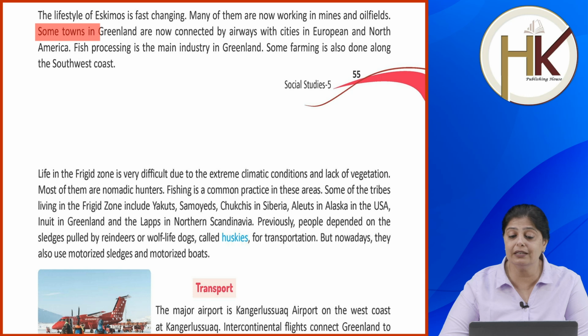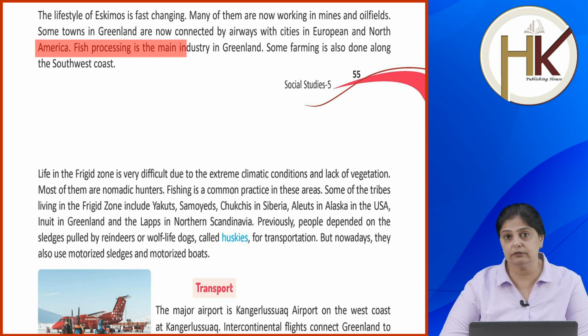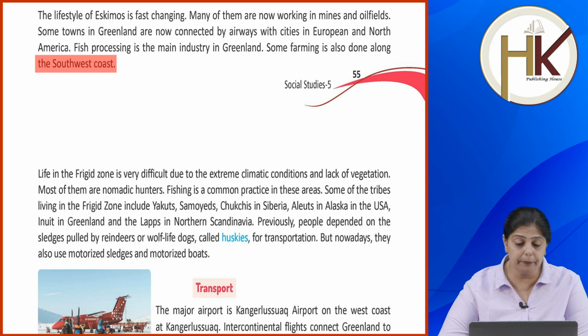Some towns in Greenland are now connected by airways with cities in Europe and North America. Fish processing is the main industry in Greenland. Some farming is also done along the southwest coast. If you look, mostly fishing is done here. So fish processing is the main industry and some farming is done on the southwest coast.